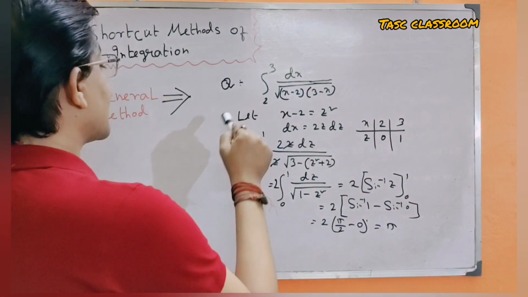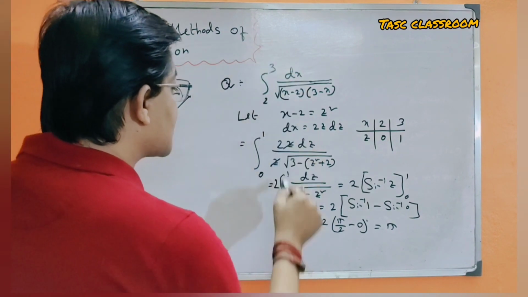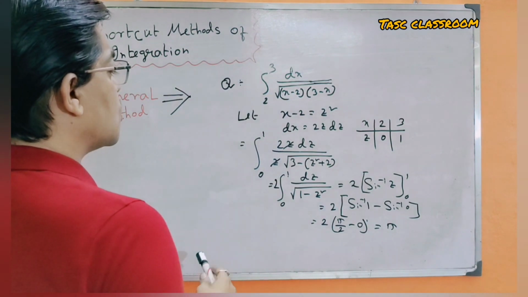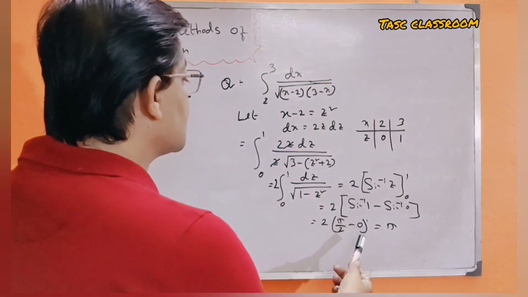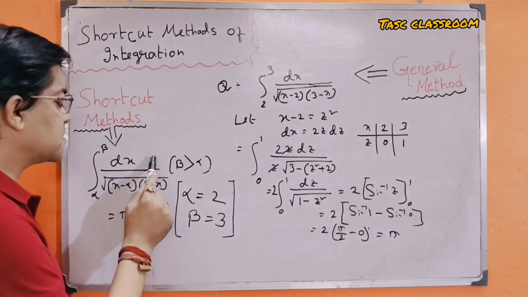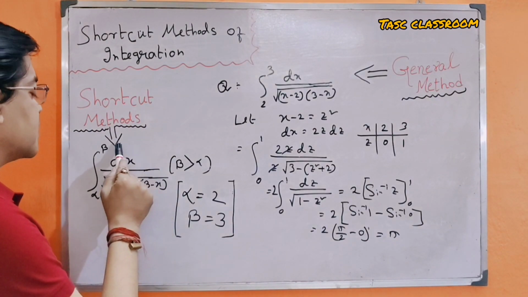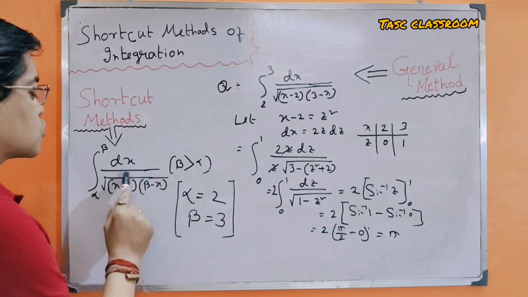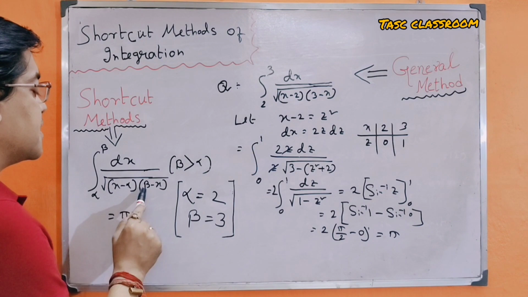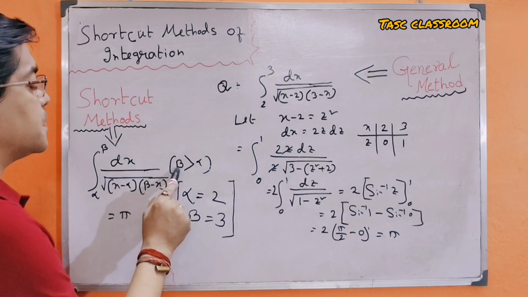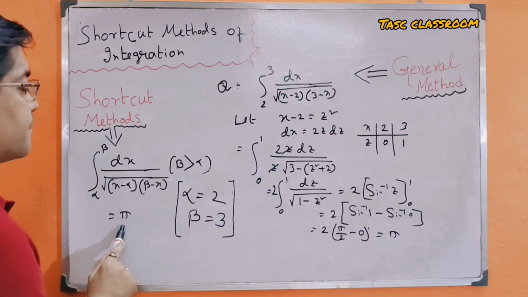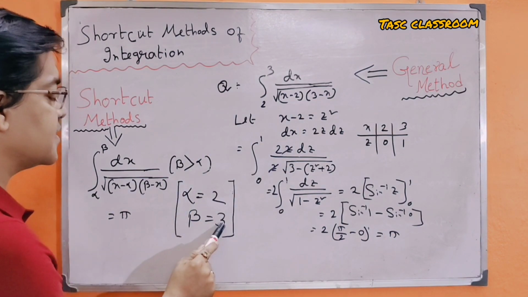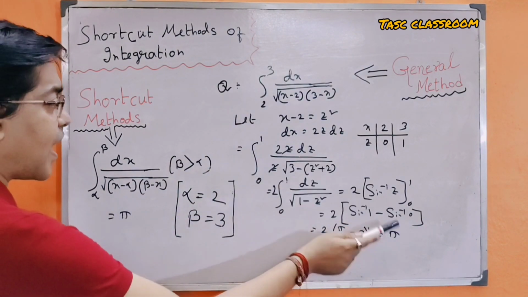It is the general method. It will take a vast time to solve these types of integration. What is the shortcut method? Now we will see the shortcut method. The integration from alpha to beta of dx by root over (x minus alpha) into (beta minus x), when beta is greater than alpha, is equal to pi. In this question, alpha equals 2 and beta equals 3. That's why the answer is pi.